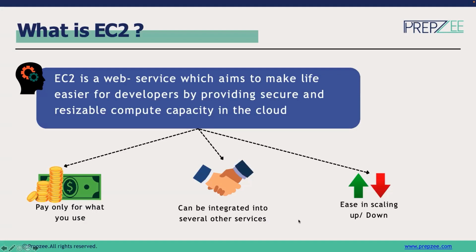There are more than 200 services offered by AWS, and they are all going to be supported by EC2. And then we can scale up and scale down. Whenever we want to launch a new instance, we can. Whenever we want to stop any of the existing instances that we have already deployed, we will be able to do that. We have that kind of flexibility available.